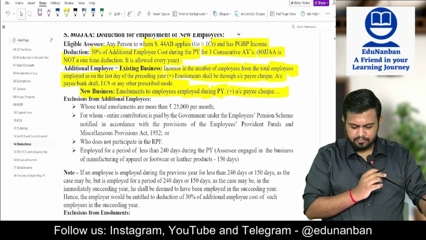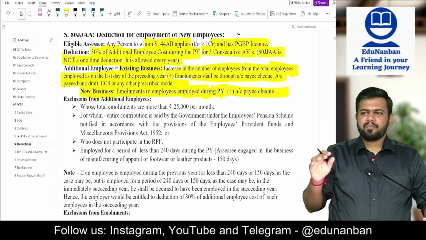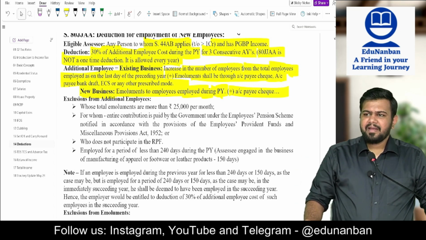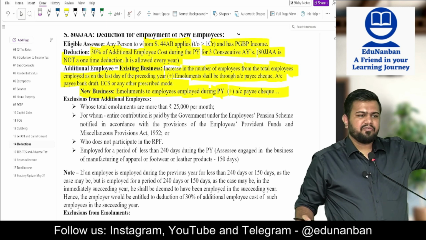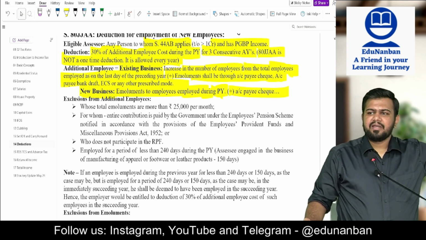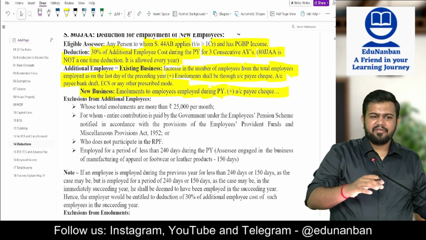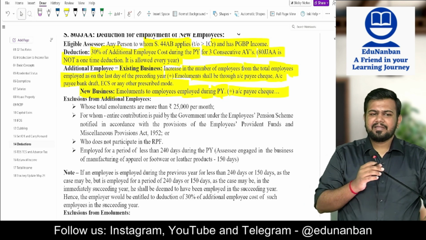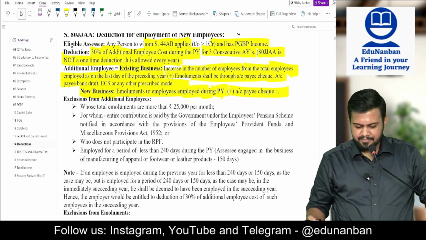But in the exam, generally they will give a new business. Then there will not be any confusion about who were there in the last year and who are coming in this year, how much for the previous year and how much now. Generally they will not ask that in the exam.